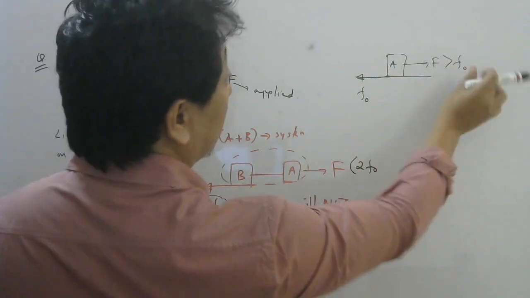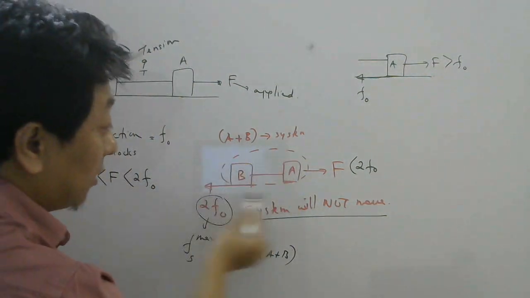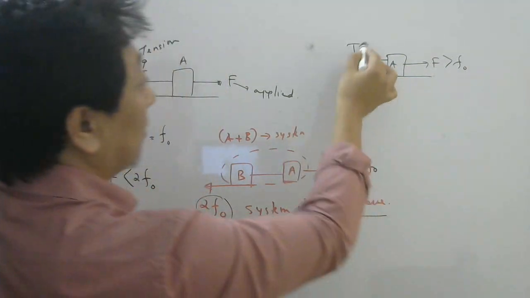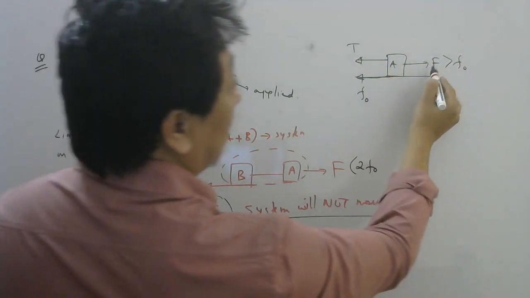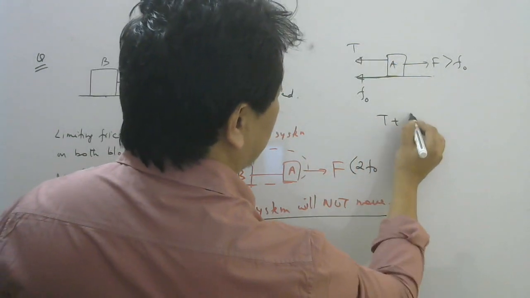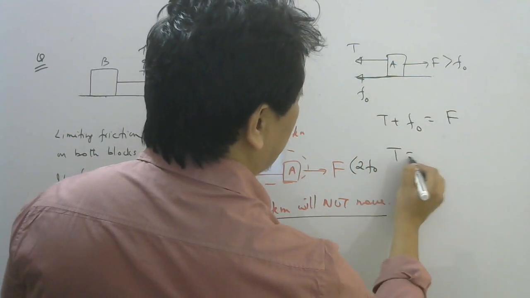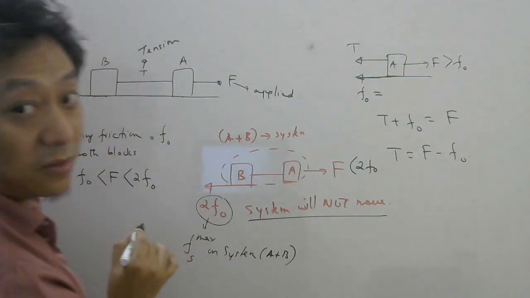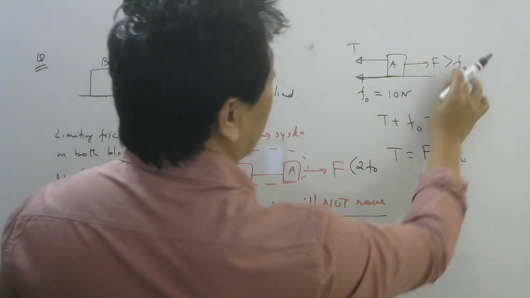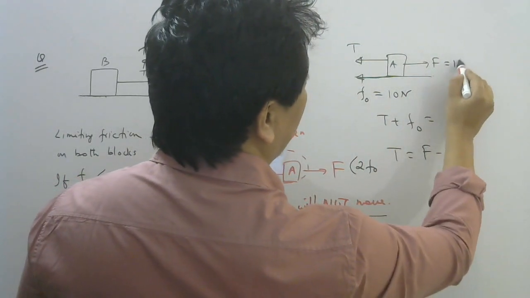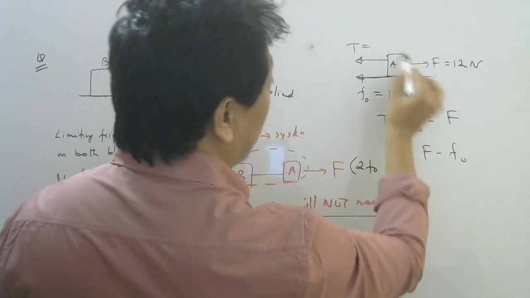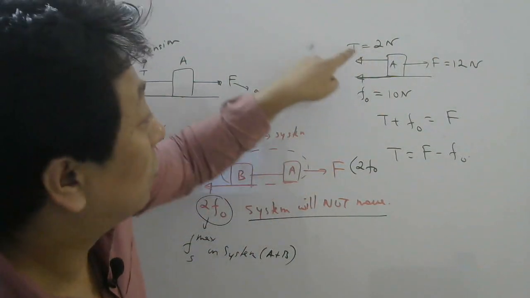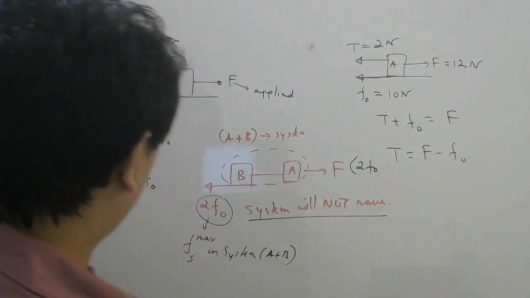So you may think the body will move, but remember this wire here. And since system is at rest, this also should be at rest. So tension here must keep this system at rest. So since F is greater than F naught, T plus F naught should balance F. So T should be what this time? F minus F naught. For example, this was your maximum static friction. Let's say it was 10 Newton. And now you applied more than 10 Newton, 12 Newton. Then tension is needed how much to keep this body at rest? 2 Newton is needed. 10 plus 2 will balance 12. So this tension should be F minus F naught. Okay, so that would be your answer.